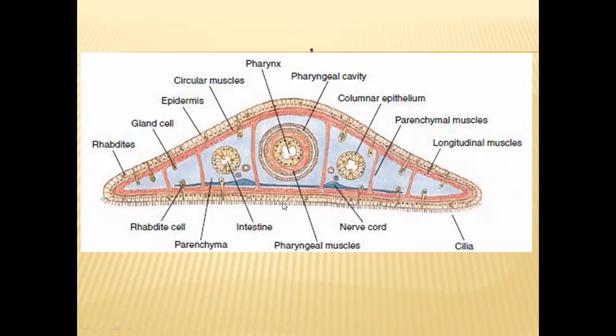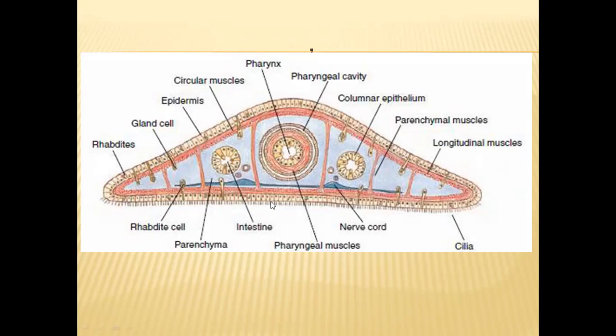Most of the Platyhelminthes animals are parasites. Usually they are endoparasites, so they live within the bodies of their host. For that purpose, they receive already digested food materials. In some animals, the digested food directly enters their bodies through the epidermis.